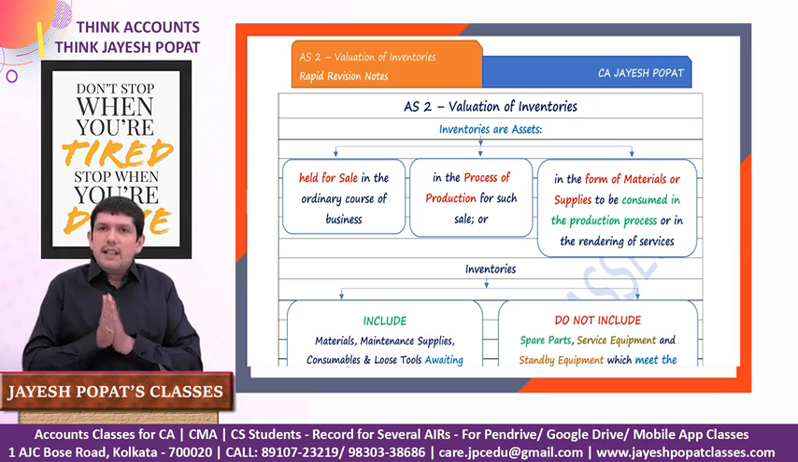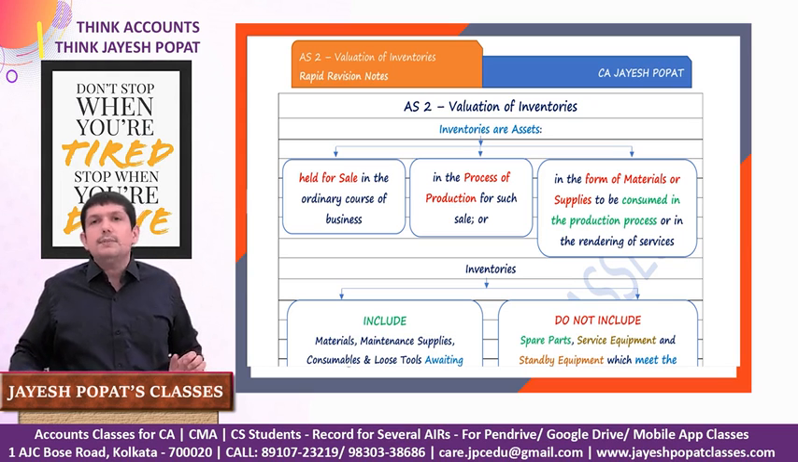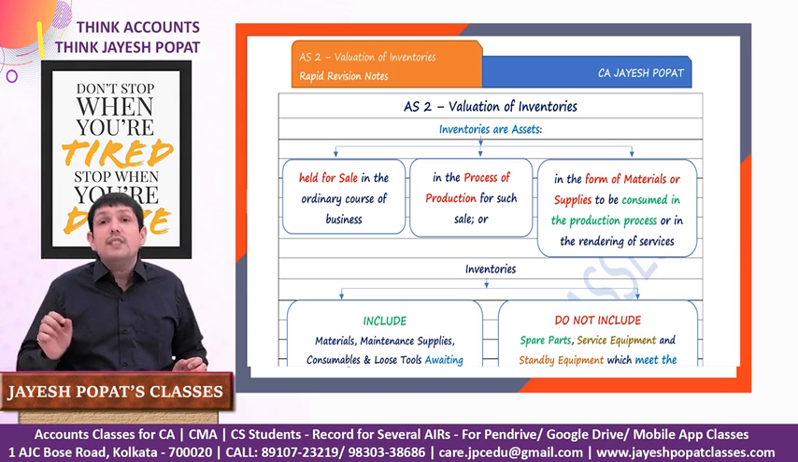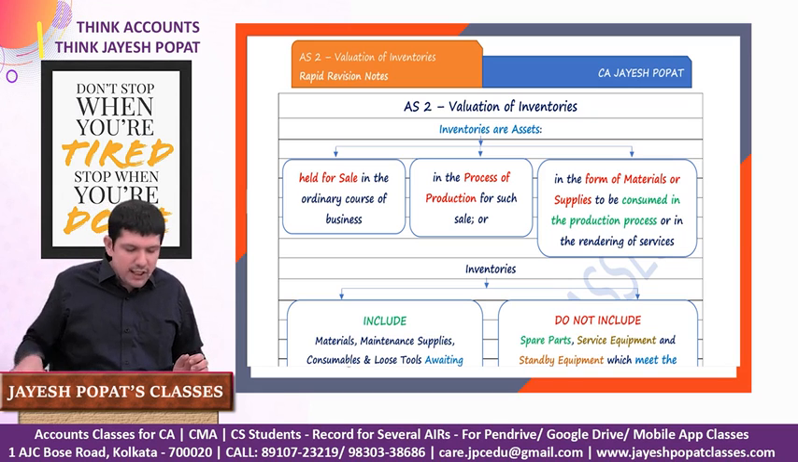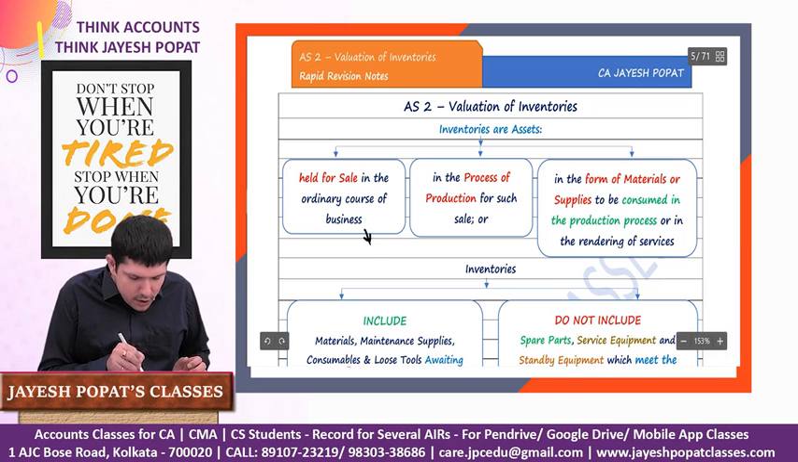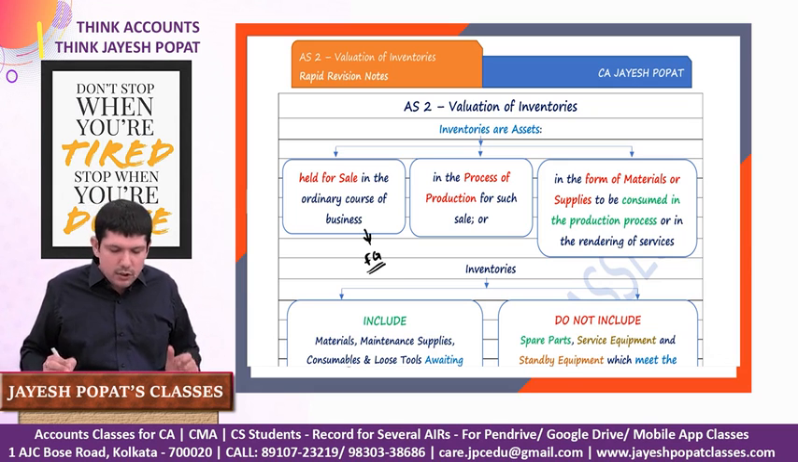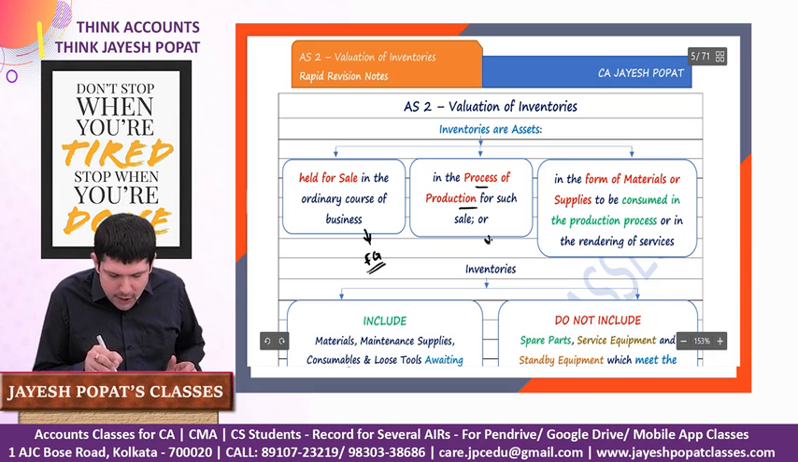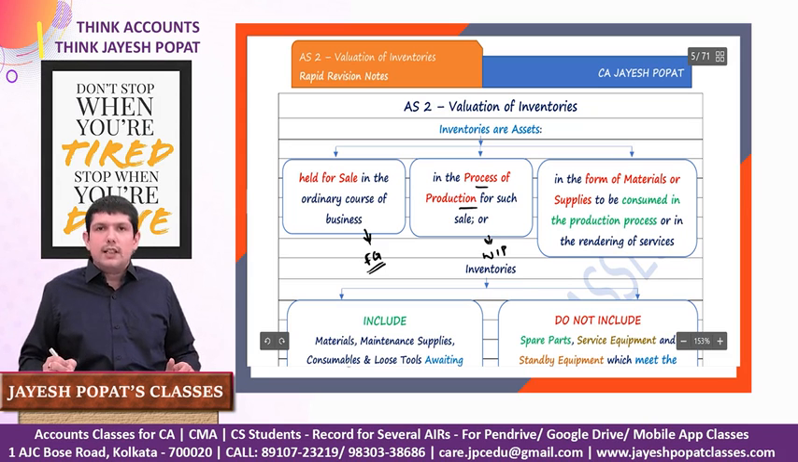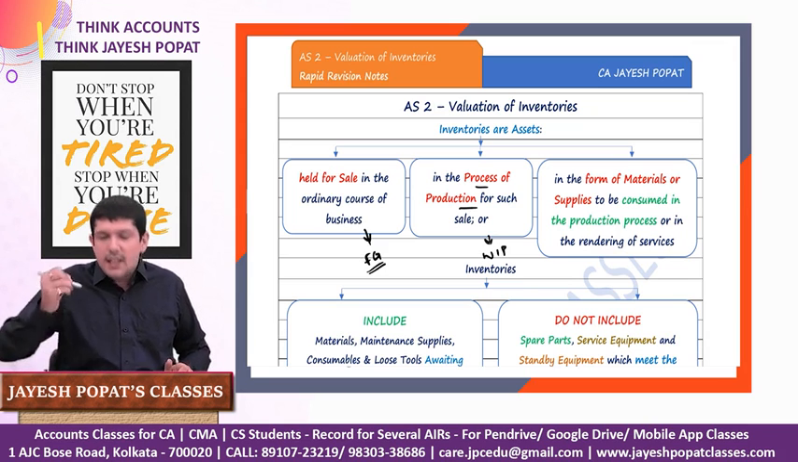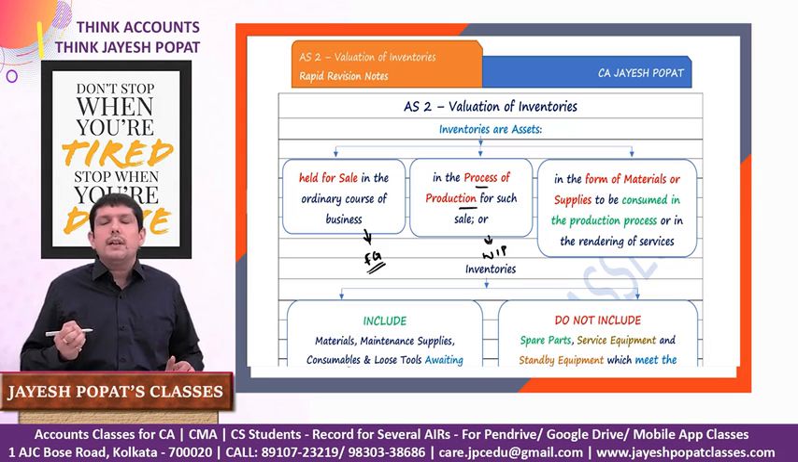So let us have a look at the definition of inventory. Inventory has been defined by Accounting Standard 2 as assets held for sale in the ordinary course of business. Here we are referring to finished goods, because finished goods are held for sale in the ordinary course of business. In the process of production for such sale, we are referring to work in progress. So it's in the intermediary state.